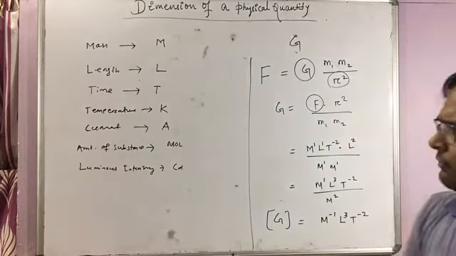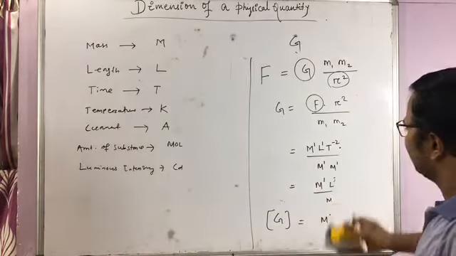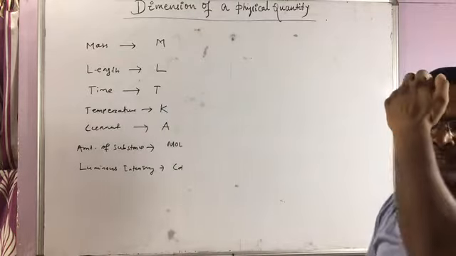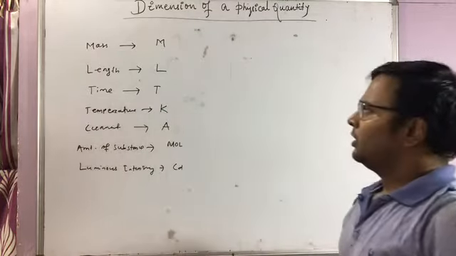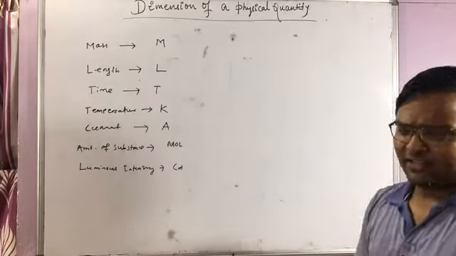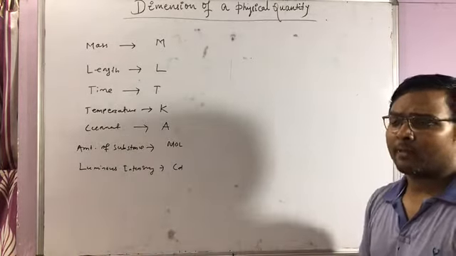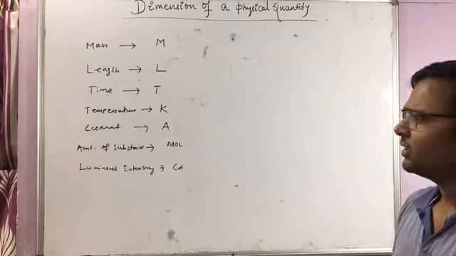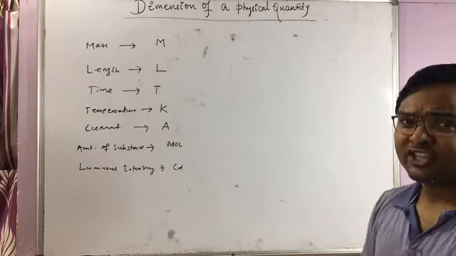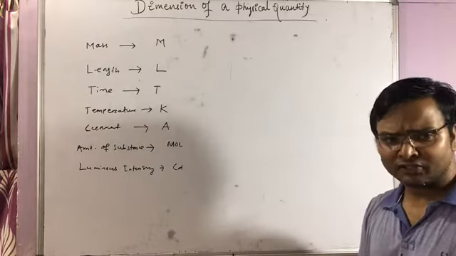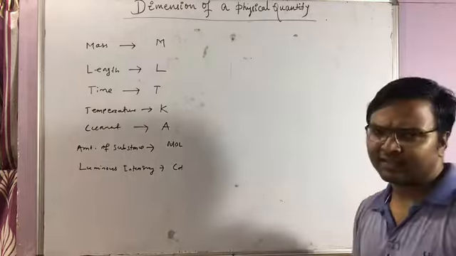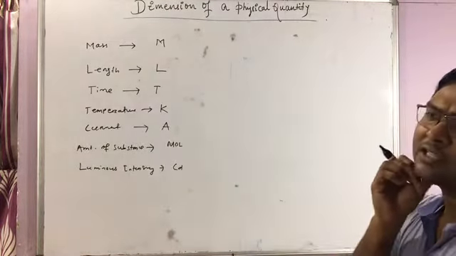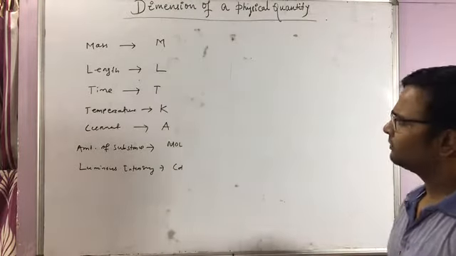Now let me give you some ideas. What are the quantities for which you cannot find the dimension? There are some quantities like constants, numbers, trigonometric ratios, exponential values, and logarithmic functions. These are the things for which you cannot find the dimension.